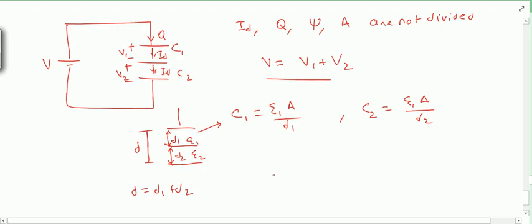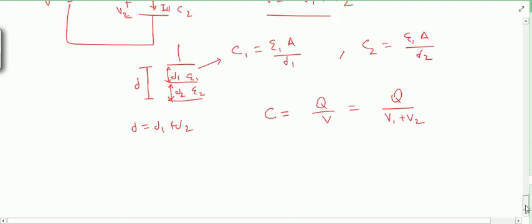Now if you know the total capacitance, C is equal to Q by V, right? So Q by V is nothing but V1 plus V2, and I can write V in terms of, like, if Q equals C1 V1, from the same expression I can write. So it will be what?